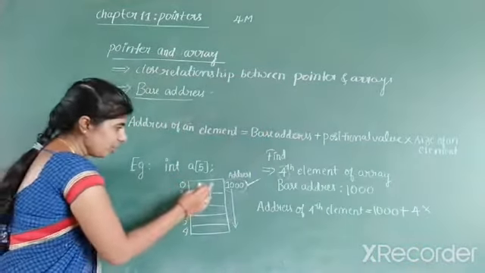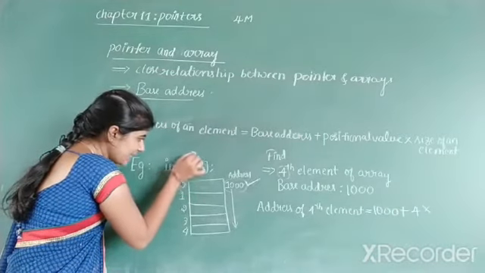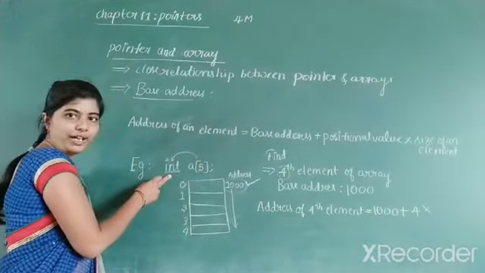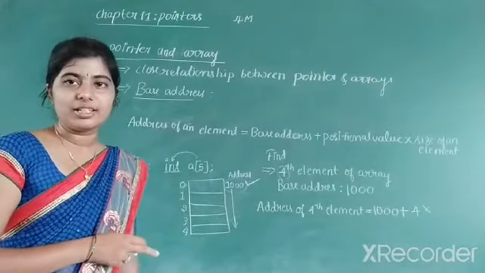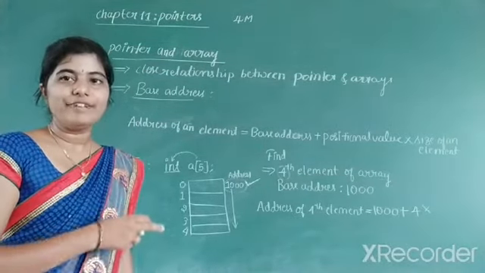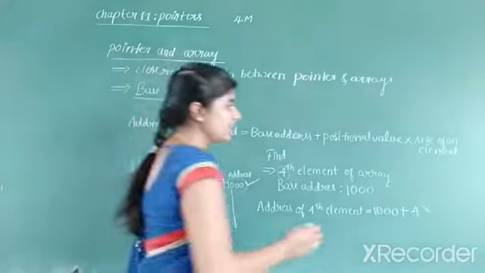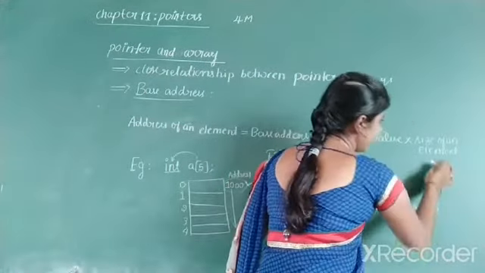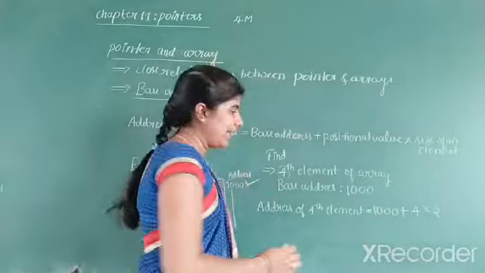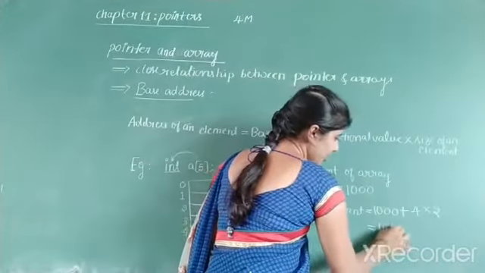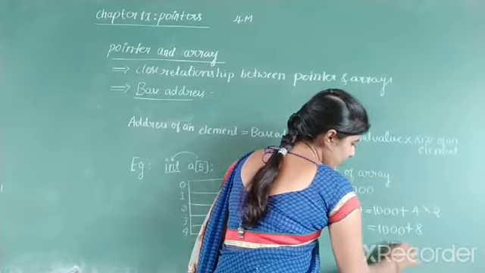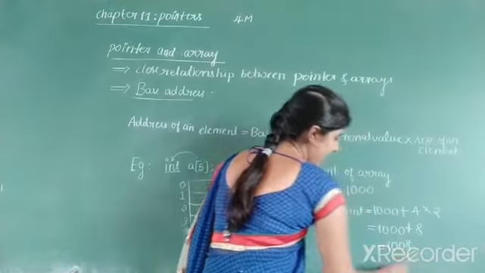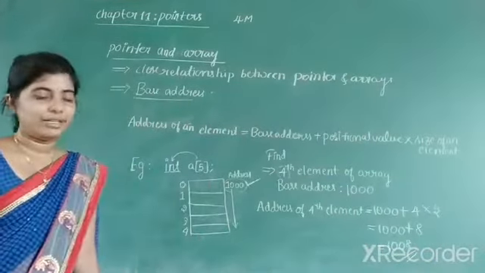You can observe here, what is the data type of this array? The data type of the array is int. Int means, what is the size of an integer in memory? The size of an integer in memory is 2 bytes. So write the size of an element is 2 bytes. Then calculate: 1000 plus 4 2s are 8. Then 1008 is the address of the fourth element of an array.